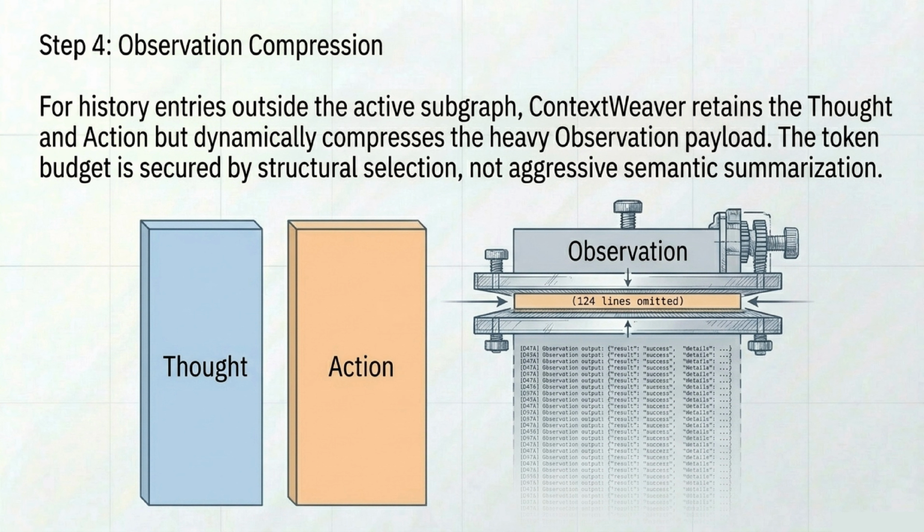For step 4, we have observation compression. For any history entries that fall outside of that active, necessary subgraph, ContextWeaver retains the thought and action but dynamically compresses the really heavy observation payload. This means the token budget is secured by smart structural selection, not by aggressively summarizing everything until the meaning is lost.